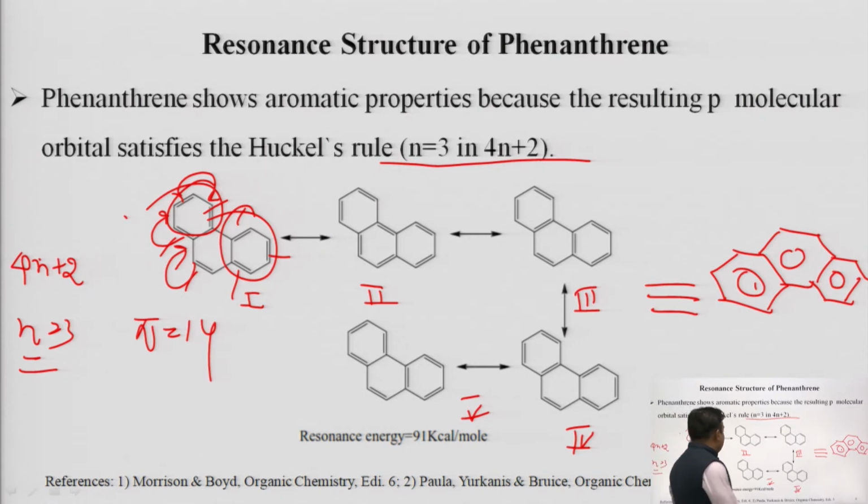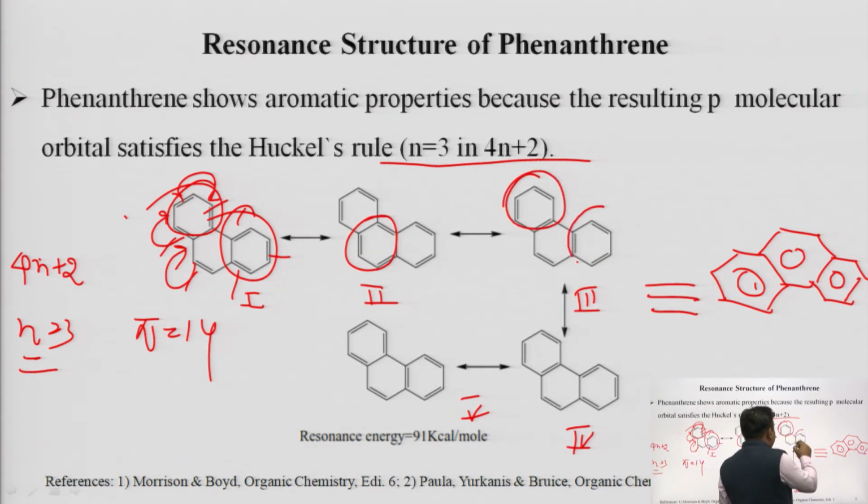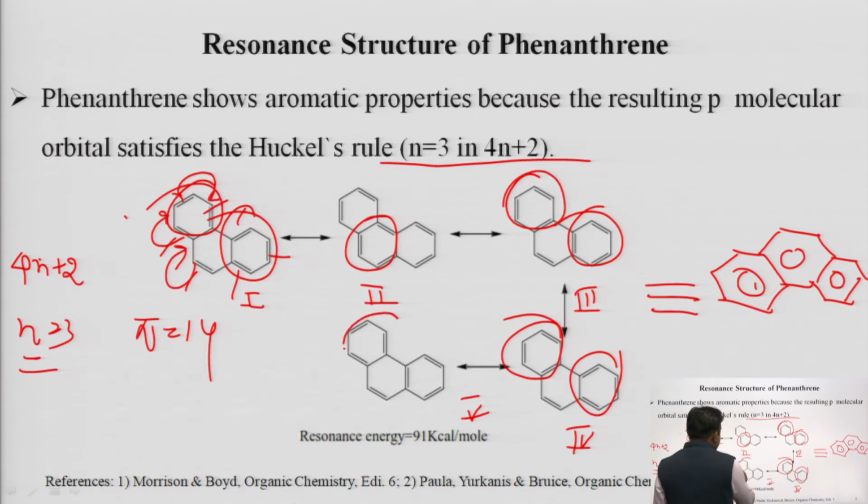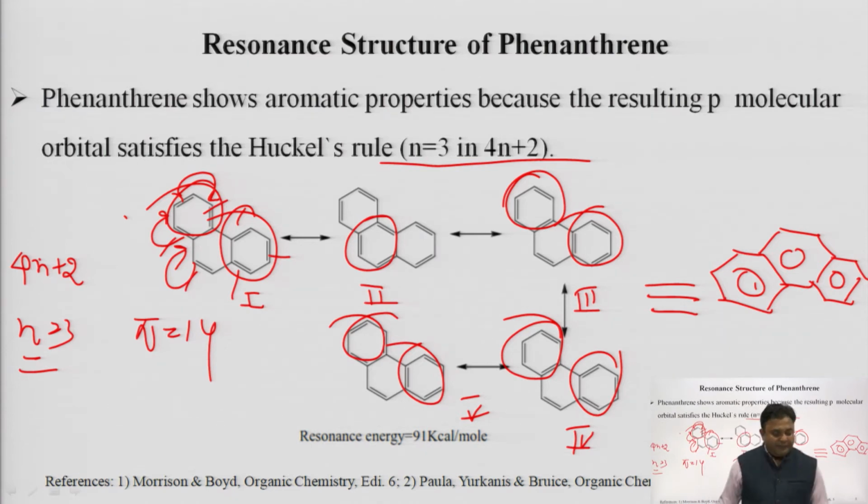Now coming to the second, here only 1 ring has the complete sextet. Here again there are 2 rings having the complete sextet. Again this is having 2 rings with the complete sextet, and here again 2. So the resonating structure which has more benzene rings with the complete aromatic sextet will participate more in the structure.